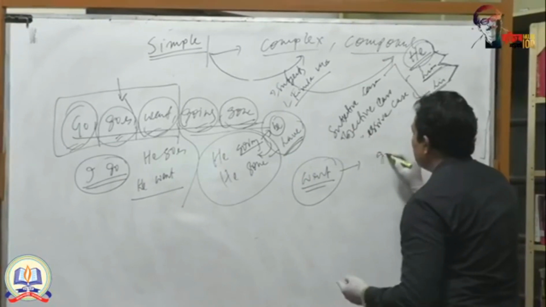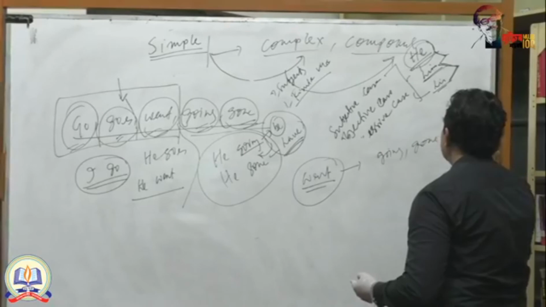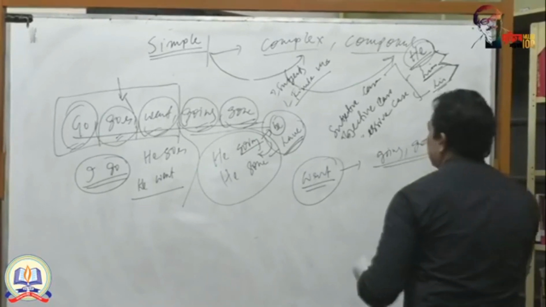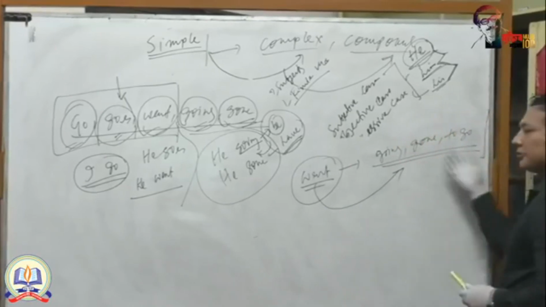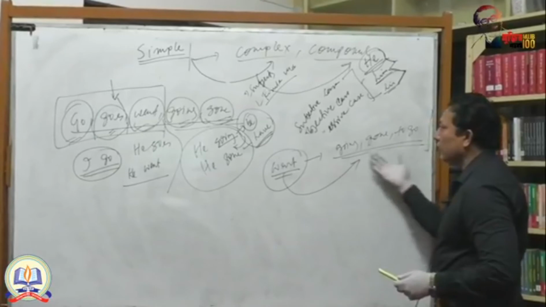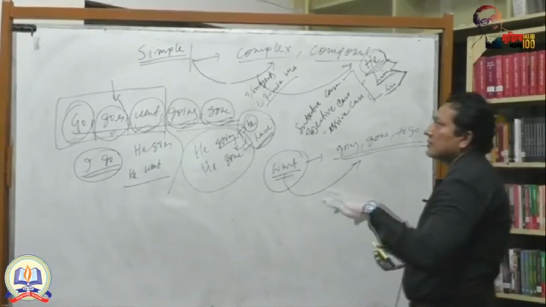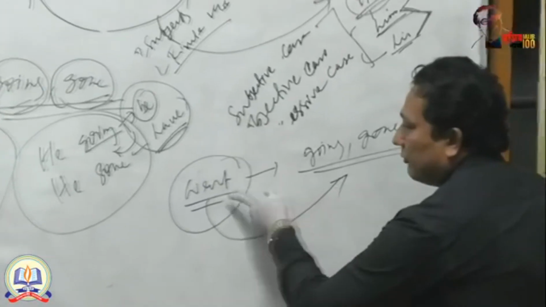I can do it in this way: going, gone, or to go. These 3 forms are non-finite. So finite verb can be transformed into non-finite in this way. So when you are asked to make a simple sentence, of course you have to make non-finite verb from finite in this way.